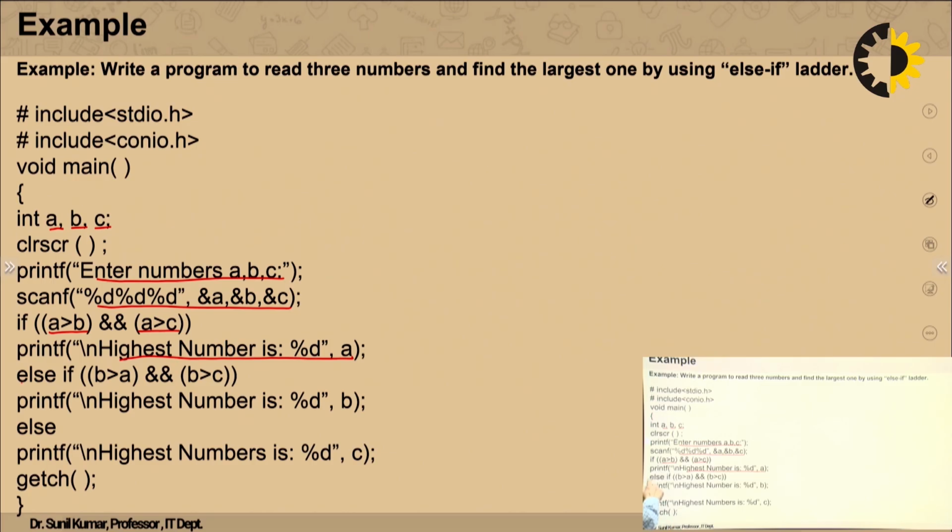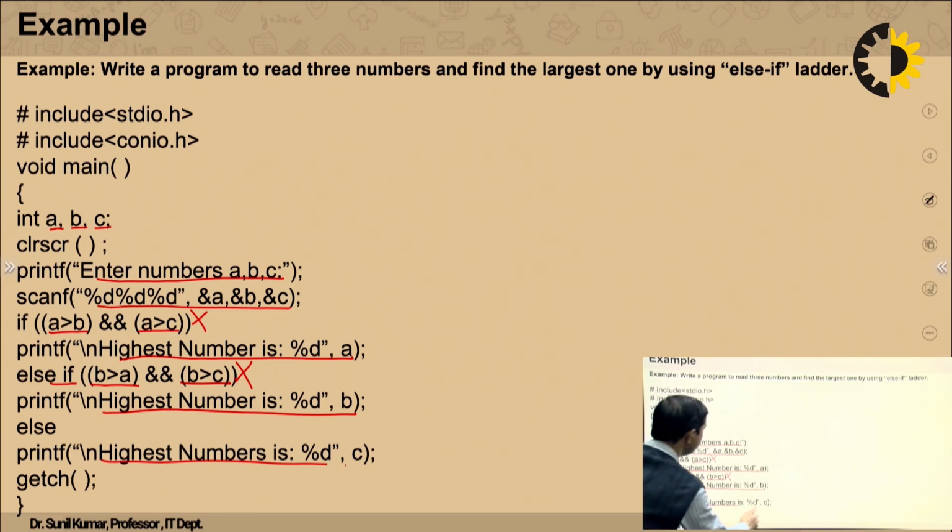Else, if this condition is not true, then we are checking is B greater than A. If this condition is true and B greater than C, that means both conditions should be true. If both conditions are true, in that case, the highest number will be B and B will be printed as the highest number. If this condition is not true and this is also not true, then in that case, the third condition, that is the number C, will be printed as the highest number.